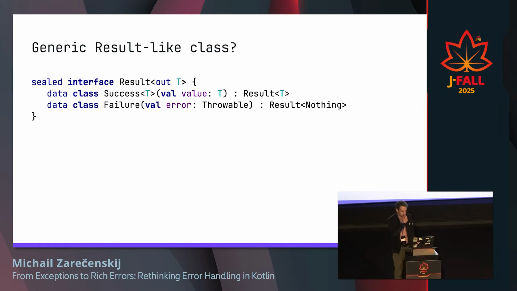Yes, if you write this result all the time, maybe you can do a generic version. And this is what a lot of programming languages do, especially functional programming languages. We just introduce an abstraction that knows about the computation result. It has a successful branch and a failure.